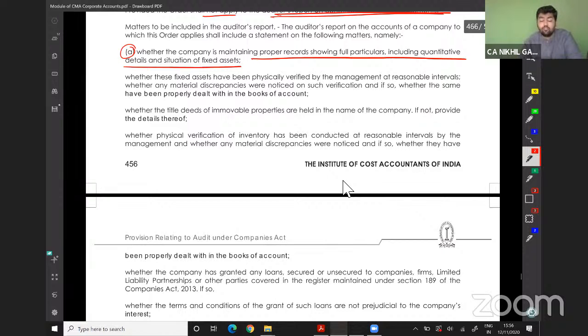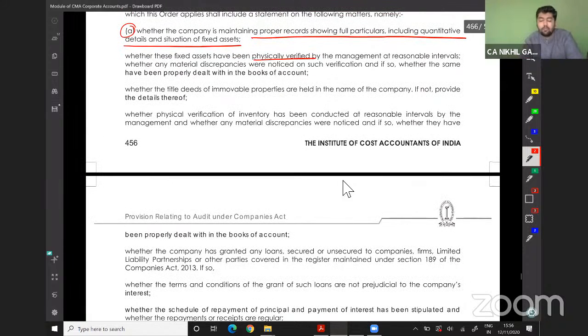Where the fixed assets have been physically verified by the management at reasonable intervals, whether any material discrepancies were noted at the time of verification and how they are dealt with in the books of account, whether the title deeds of the immovable property are held in the name of the company and not in the name of the directors, whether physical verification of the inventory has been conducted at reasonable intervals by the management, and if any material discrepancy were found and how they are recorded in the financial statements.